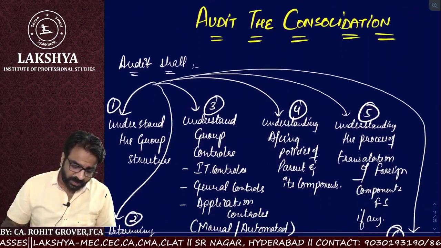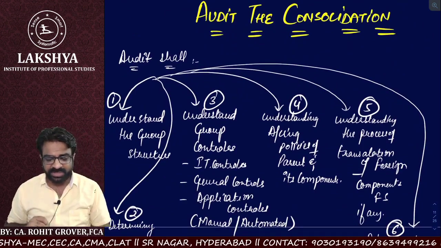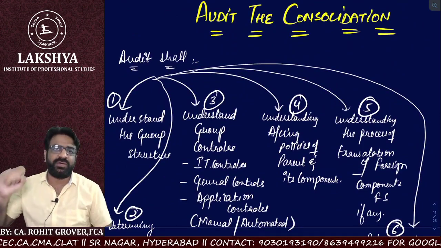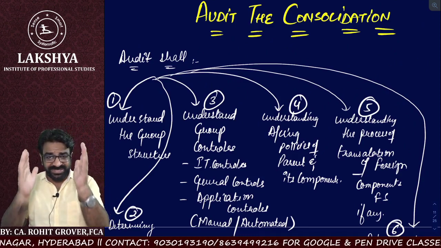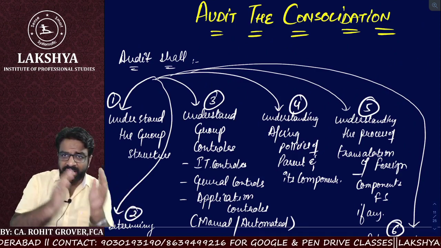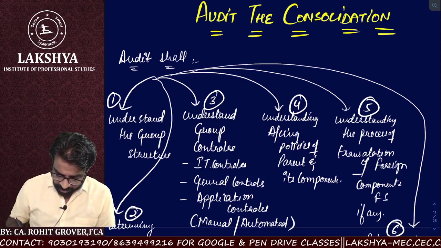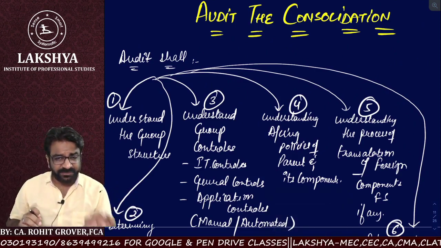Next thing we have to understand is how to audit the consolidation. This is a topic where we left off in part 1, and now we are going to start with part 2. Okay, now it's a very easy topic.